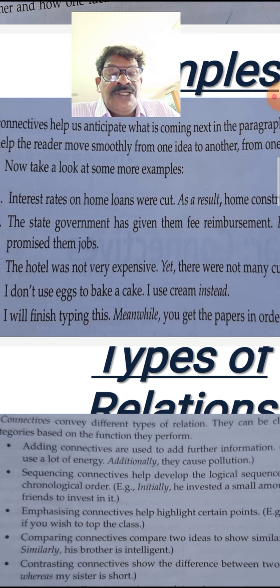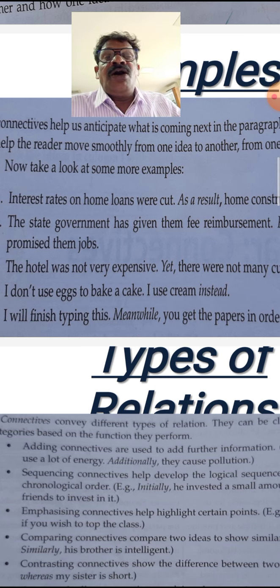Third sentence: The hotel was not very expensive, yet there were not many customers. Number four: I don't use eggs to bake a cake. I use cream instead. Fifth one: I will finish typing this. Meanwhile, you get the papers in order.